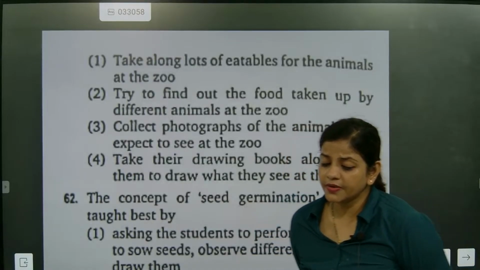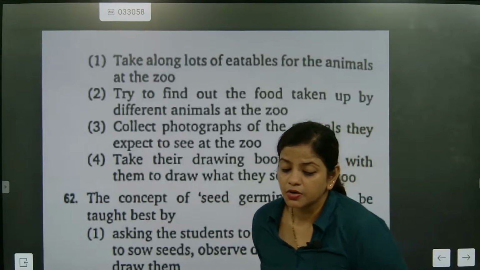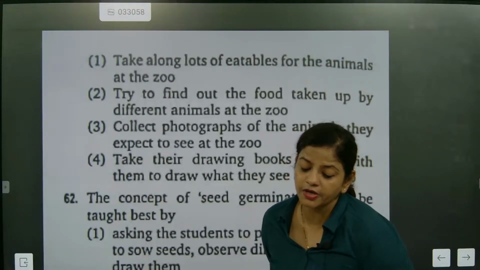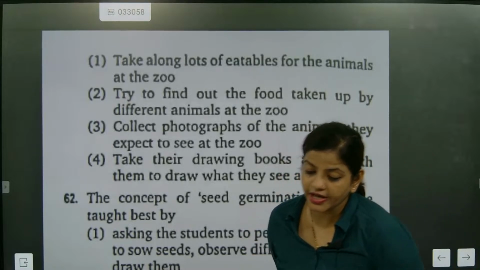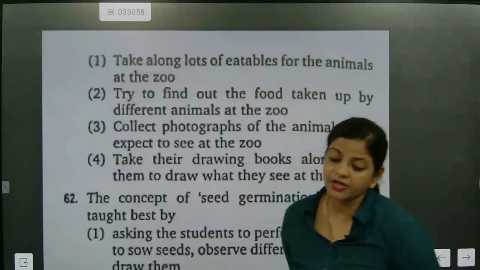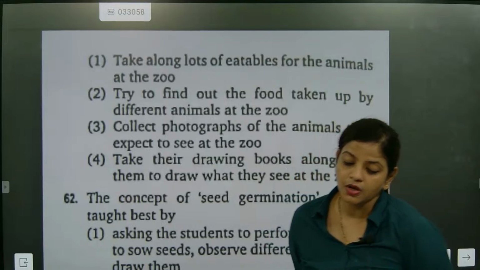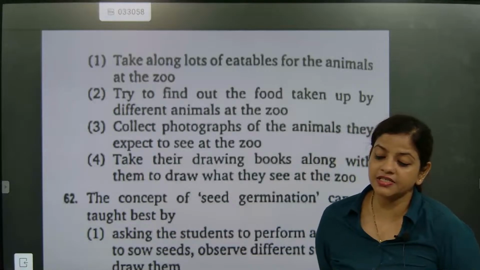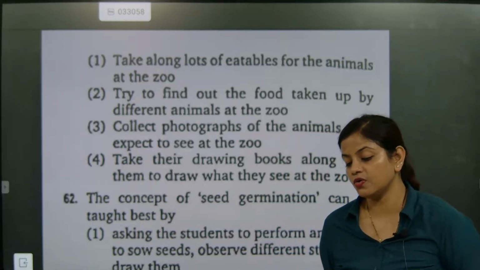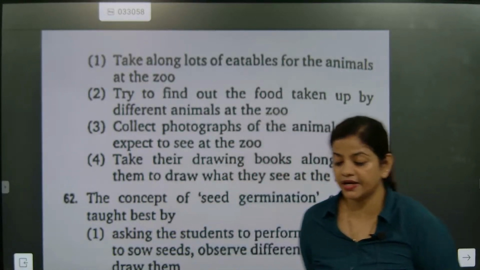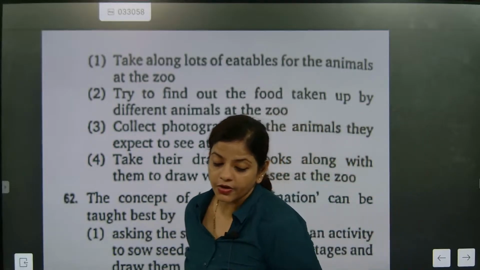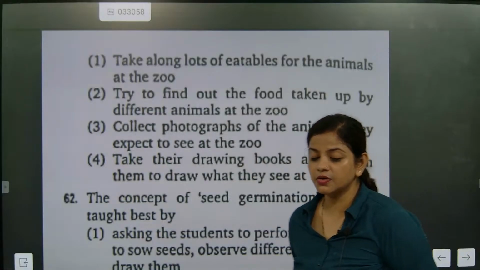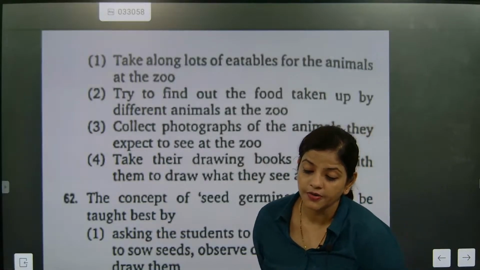Like, what can be, according to you, what will you not allow the student to do? Will you not allow them to take the eatable items to the zoo, or try to find out the food taken up by the animals, or collect photographs of the animals they expect to see at the zoo, or take their drawing books along with them to draw what they see at the zoo? Which one you feel you will not allow? Come on, say. Option A, B, C, and D. So which option you are thinking you will not allow? Come on, Bensi, you can answer the question. Taki, you can answer the question. Which one you feel you are not going to allow?